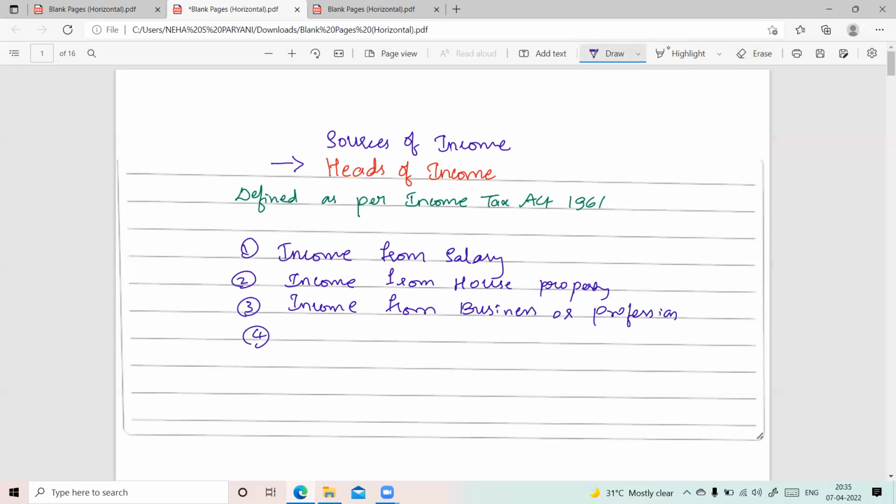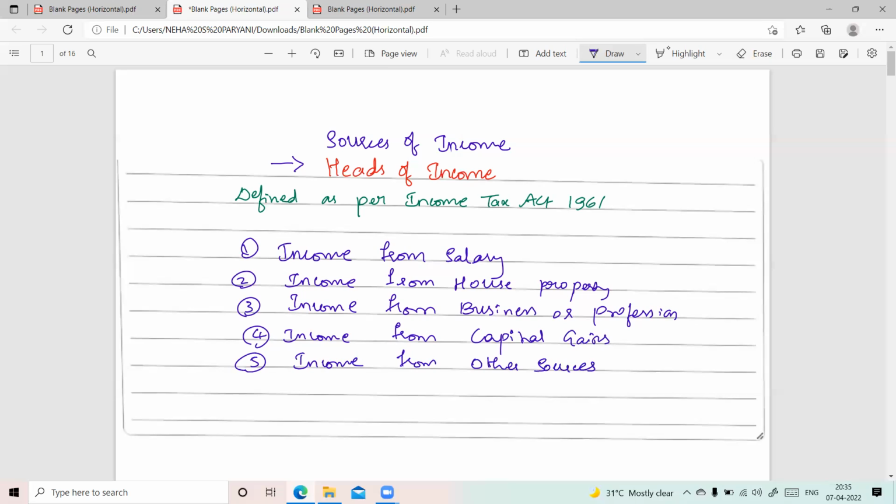Fourth is income from capital gains. And the last head of income is income from other sources.